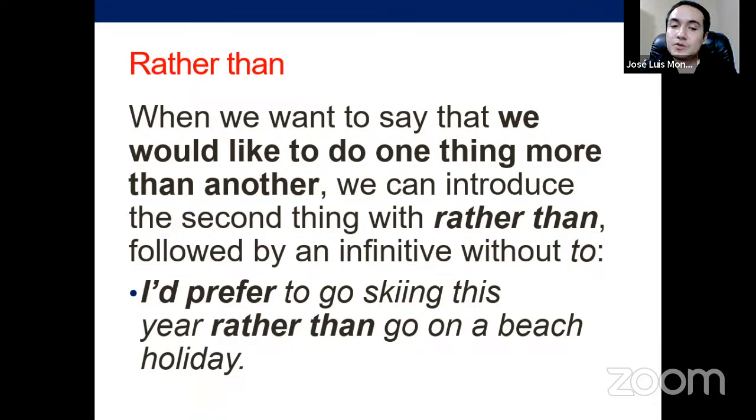I'd prefer to go, yes, rather than, it's okay. I'd prefer to go skiing this year rather than go on a beach. So remember, I prefer plus infinitive or a noun. Then you have rather than, and then you have the base verb. Okay, I prefer to eat, I don't know, pasta rather than eat, what could it be? Okay, meat, red meat, let's say. All right, that's the logic.